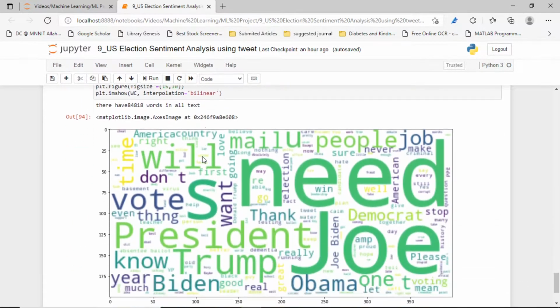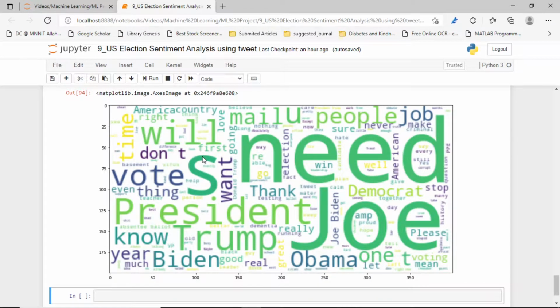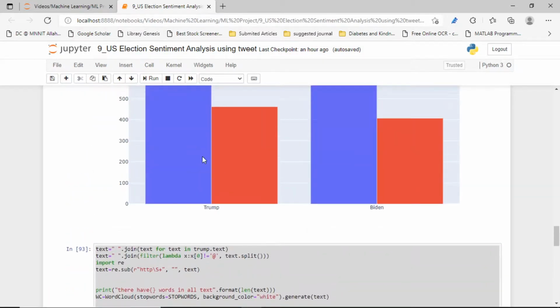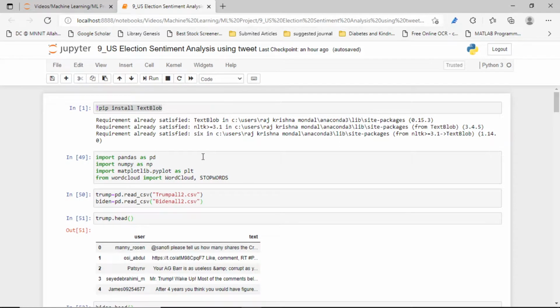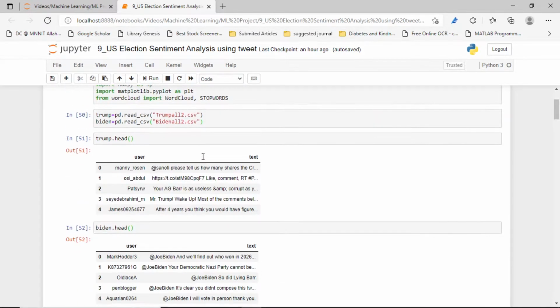Okay, so that's the simple thing that we have done in today's analysis using the Twitter data: how to analyze the US president sentiment. You can apply machine learning models also, but a machine learning model is not suitable here, because we actually want to predict the market sentiment.